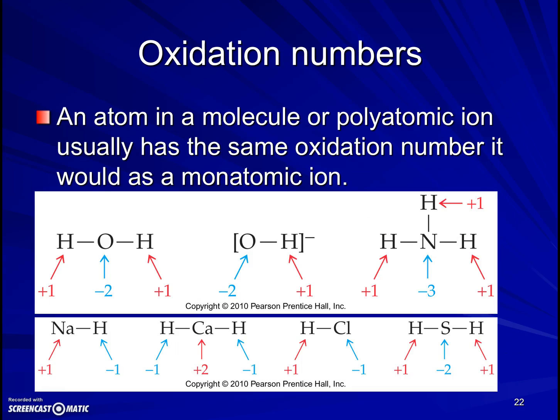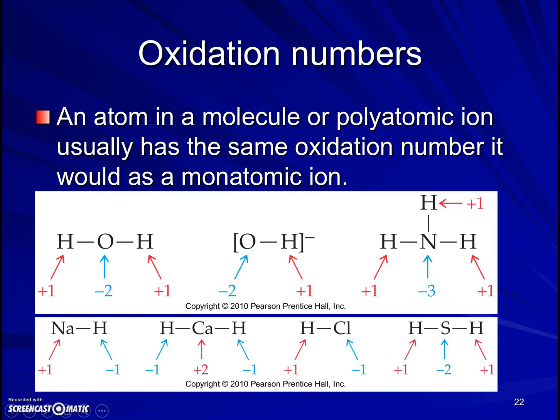Now, if we're looking at a molecule or a polyatomic ion, more often than not, the oxidation number that we're going to use for that particular atom in that molecule is the same as it would have had as an ion. And the most common ones of these would be fluoride is always -1. Oxygen is always -2 when it's not bonded to fluorine. Hydrogen is always +1 when it's not bonded to a metal. When hydrogen is bonded directly to a metal, it's -1.